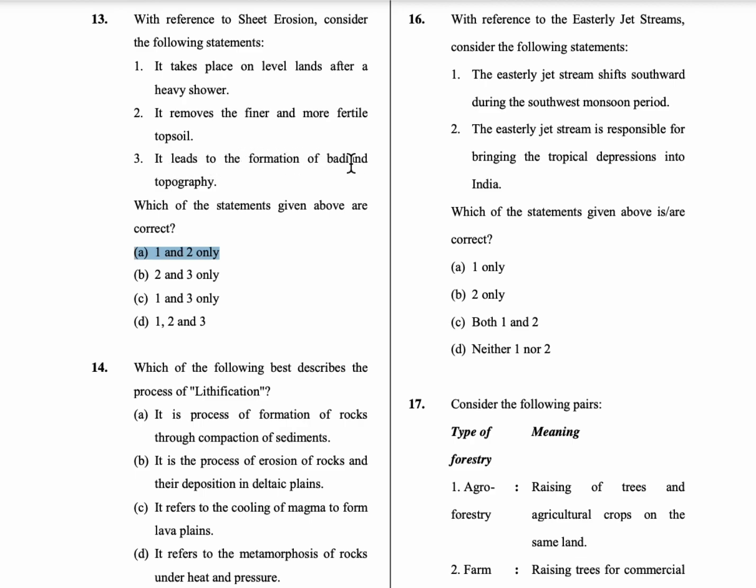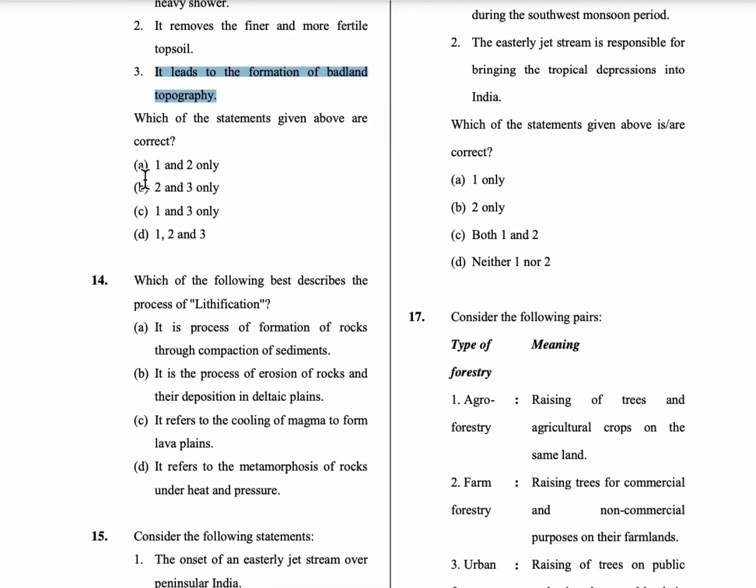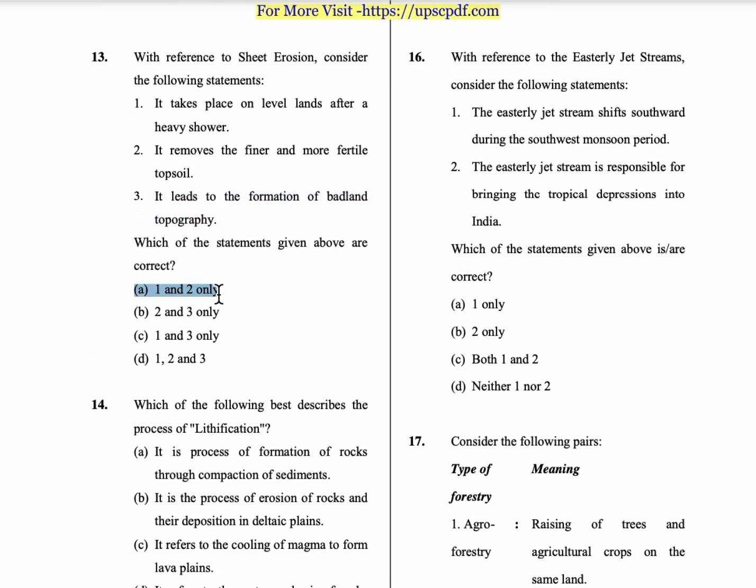It doesn't lead to the formation of badland topography in sheet erosion. When the deep gully erosions form, the deep cracks develop, the deep wave-like structures develop, and those totally erode the most fertile soil. In the case of gully erosion, the formation of badland topography can happen. So only statements 1 and 2 are correct. This scenario is found in gully erosion. Next, 14th question. So the 13th answer is 1 and 2, option A.